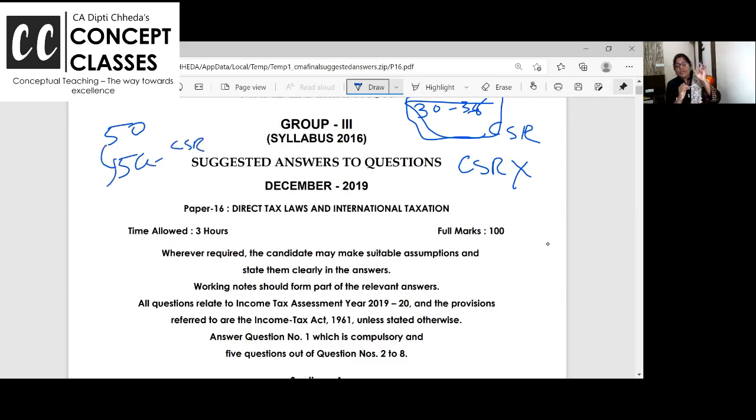So this is not expenditure. 5 crore is appropriation of the profit. You earn 50 crore, willingly, happily 5 crore you are spending for some corporate social responsibility. So this is appropriation of income, not your expenditure. Hence, it is not allowed. All clear to all of you, right?